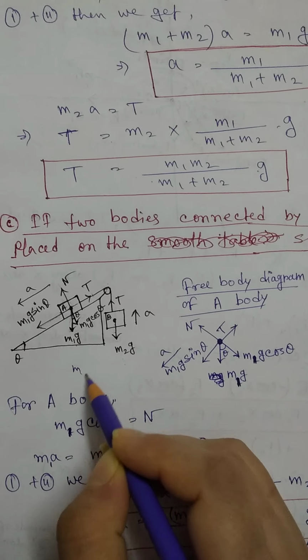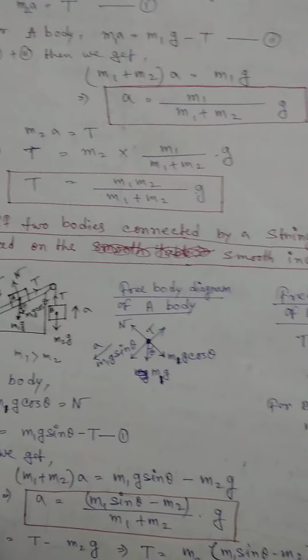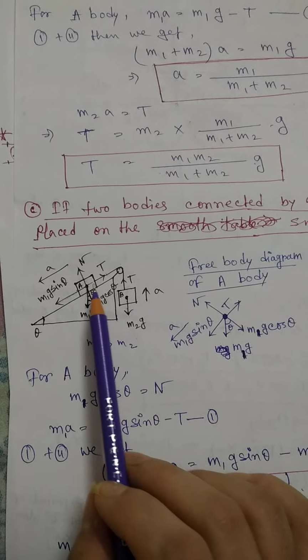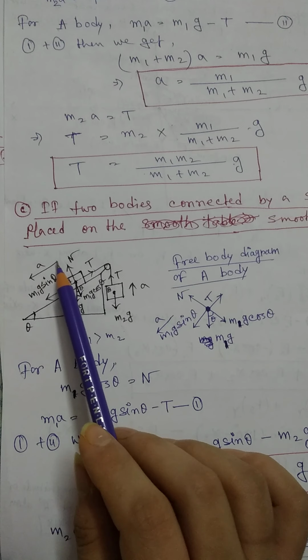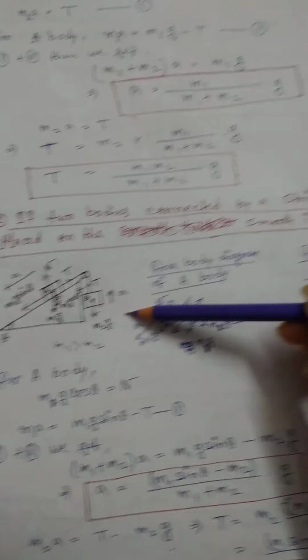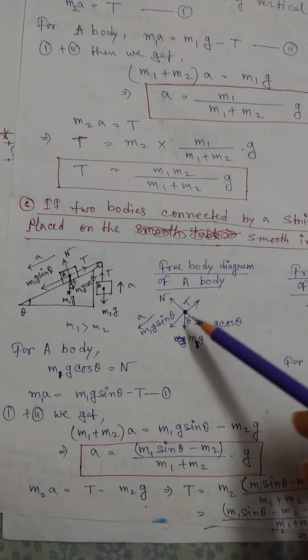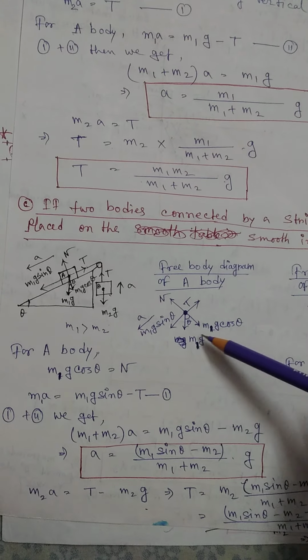Here I am assuming that m1 is greater than m2. Okay, this body is much heavier than this body, and this body is moving along this direction with acceleration. So obviously this one is moving in the upward direction with the same acceleration, because both are connected through a string. So here I am showing all the forces. That means here I am showing the free body diagram of a body.